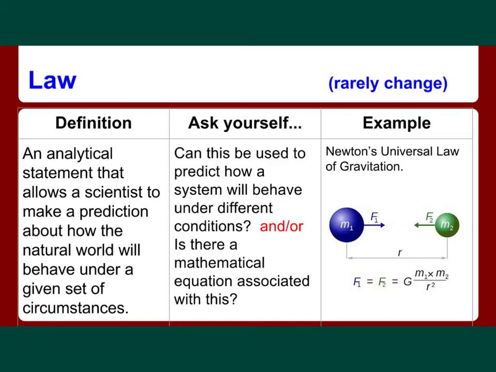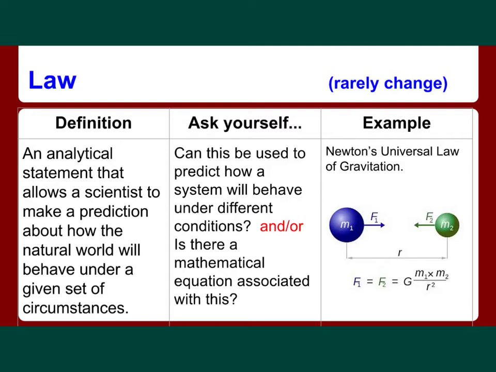Now I'm going to talk about scientific laws and theories. These terms can be tricky because they're often used in a different way out of the context of science. A scientific law is, by definition, an analytical statement that allows scientists to make a prediction about how the natural world will behave under a given set of circumstances.